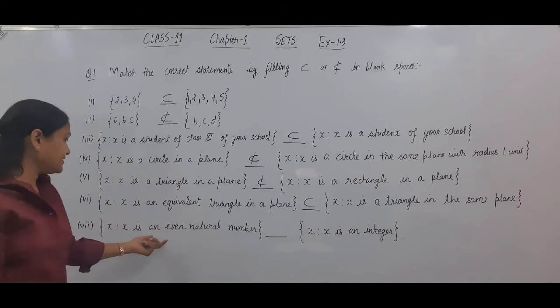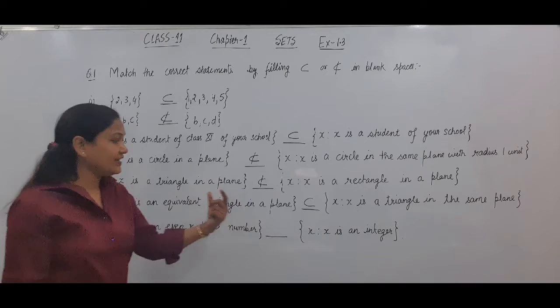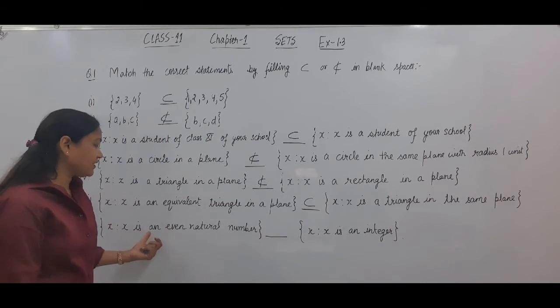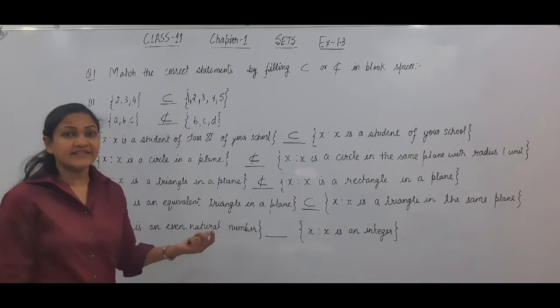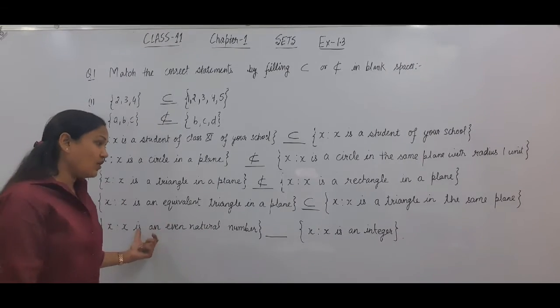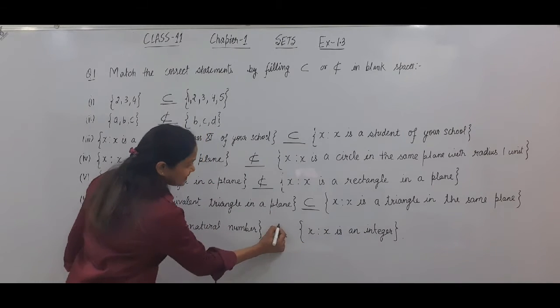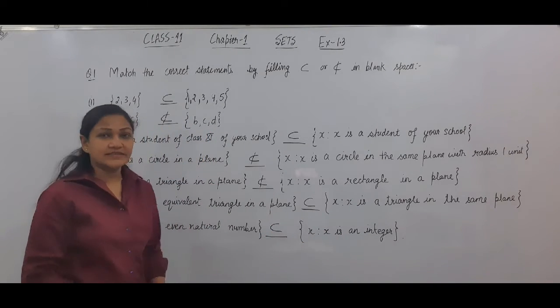Next, X such that X is an even natural number and X is an integer. अब even natural number का set क्या होता है आपका? 2, 4, 6, 8, 10 and so on, and they all are coming in the set of integers. So this is a subset of this.